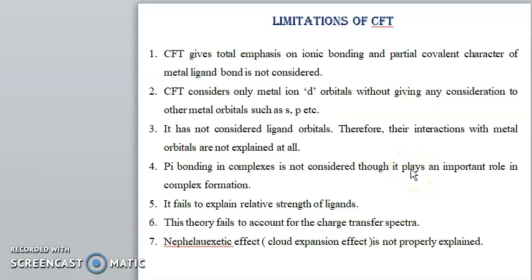Now limitations of CFT. CFT gives total emphasis to ionic bonding, and the partial covalent character of the metal-ligand bond is not considered. CFT considers only the metal ion d orbitals without giving any consideration to other metal orbitals such as s and p. It only considers d orbitals. It does not consider ligand orbitals, therefore the interaction with metal orbitals is not explained at all.